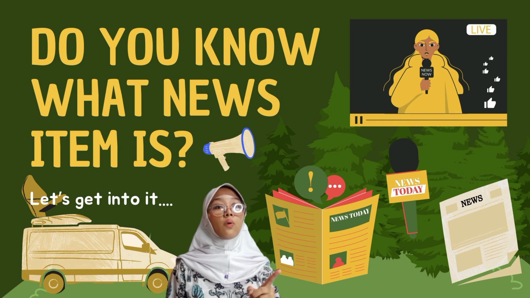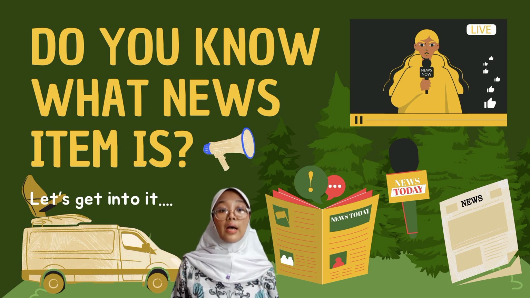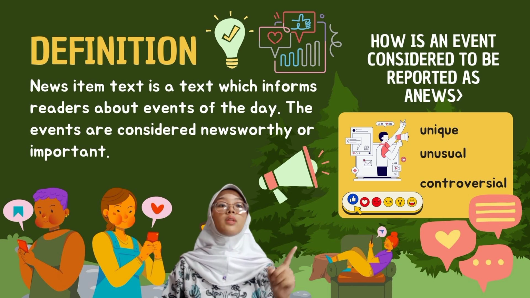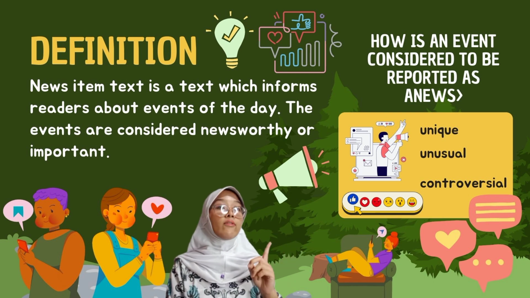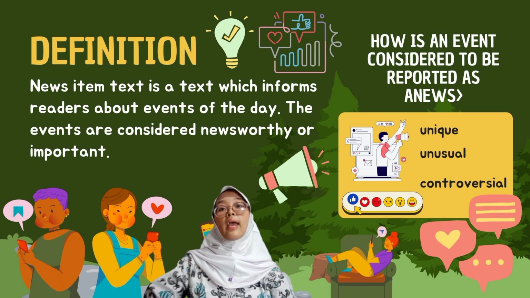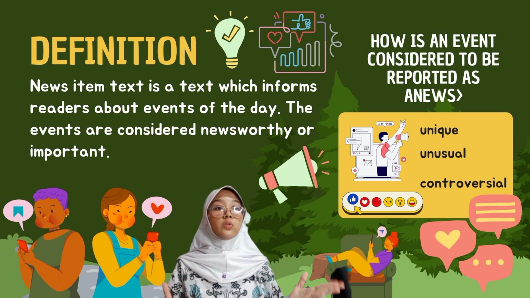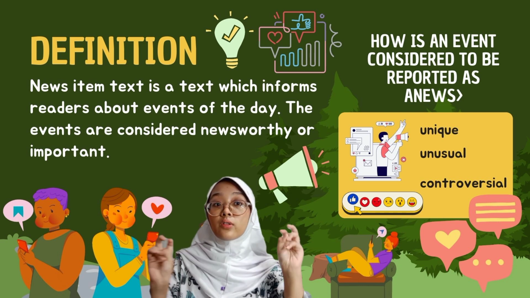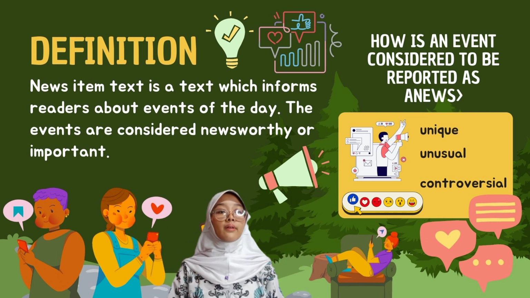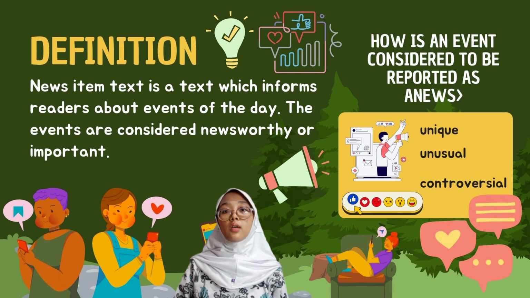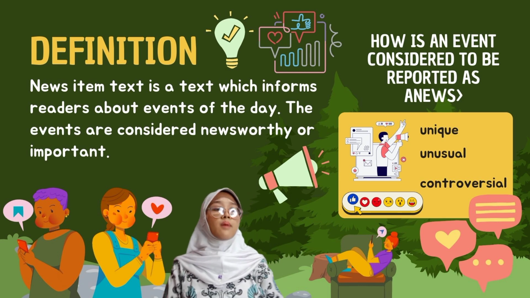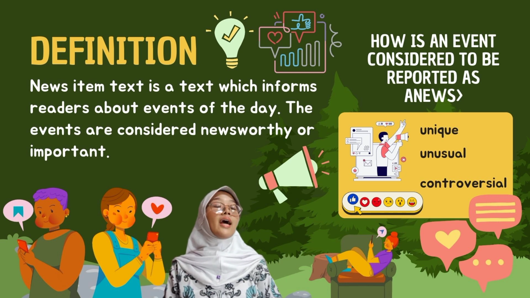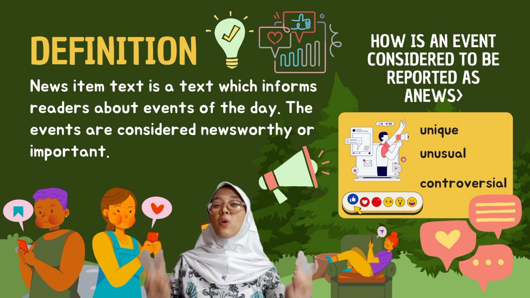Anyway, do you know what the news item is? Well, news item is a text which informs readers about events of the day. The events are considered newsworthy and important. To be news, an event should be unique, unusual, and even controversial. For example, if a person got bitten by a dog, that's very usual, isn't it? But what if a dog got bitten by a person? That's what we call unusual, unique, and controversial.